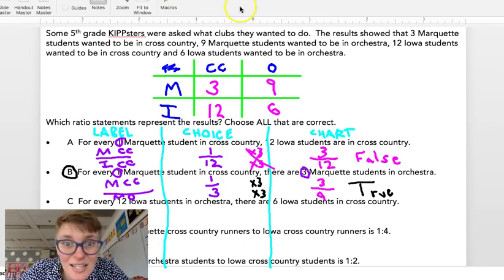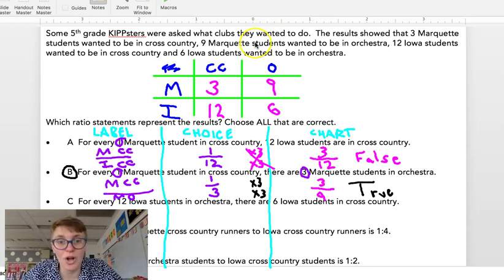Let's look at option C. Option C, I'm going to do my labels. Notice how this video is super long. This problem is a beast. This problem separates the kids that are going to get 23, 24 from the kids that are going to get 25 questions correct. For every 12 Iowa students in orchestra, so now we're looking at Iowa orchestra, we're comparing that to Iowa cross country. All right, let's check this out.